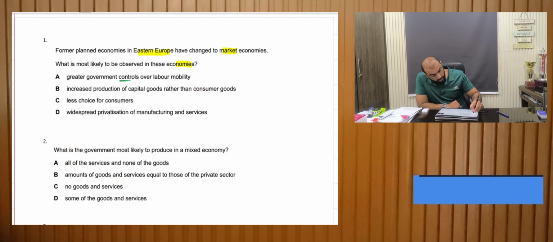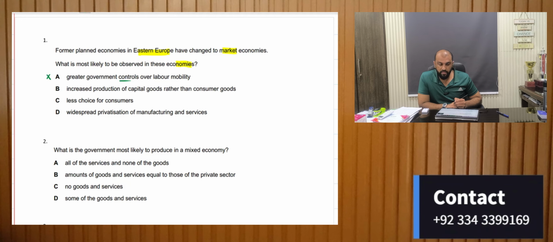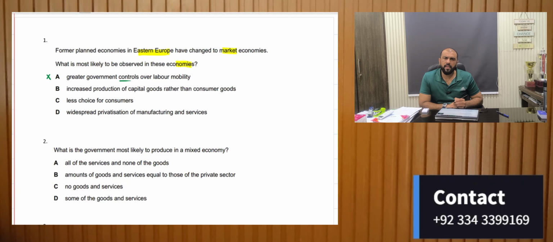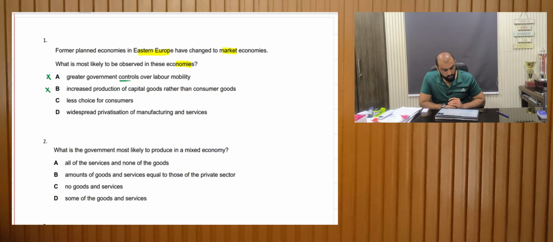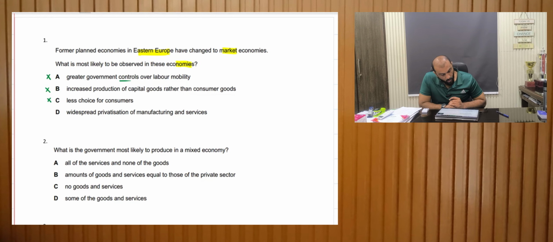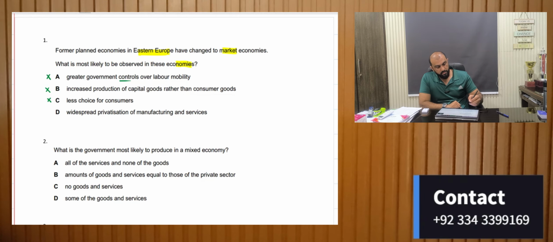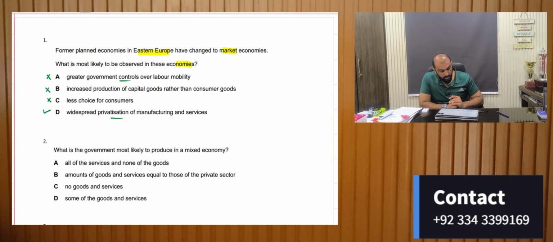Greater government control? No, the government control would finish off. Increased production of capital goods rather than consumer goods. Well, this cannot be observed. Some economies might produce more capital while the others might produce more consumer goods. Less choice for consumers. Well, there would be more choices for consumers, hence C is incorrect. Widespread privatization. Now, I explained this concept earlier: the government will sell it to the private sector. This is known as privatization. Hence, D is the right answer.